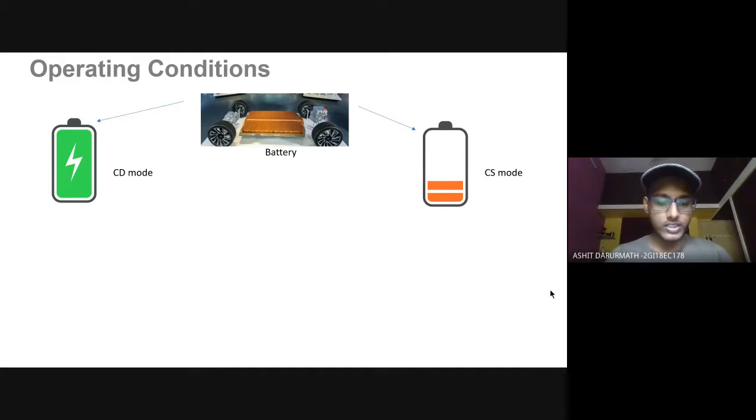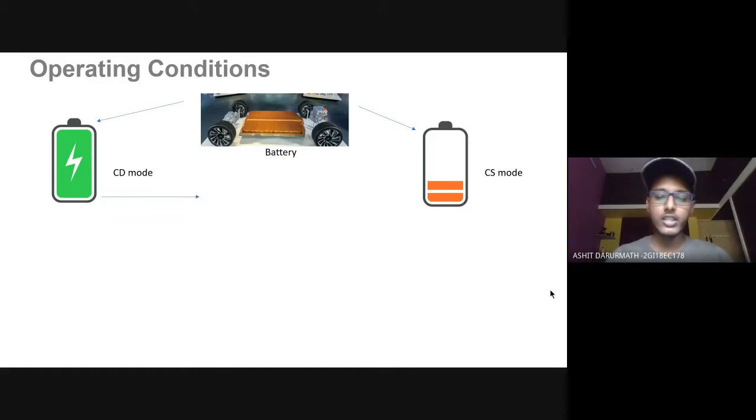CD mode is like a mobile phone: at full charge, our mobile gives better performance and efficiency. When it reaches a certain limit, about 15%, the efficiency of the mobile will decrease because it will try to save the battery. So in CD mode, our aim in power management is to make efficient use of the battery.